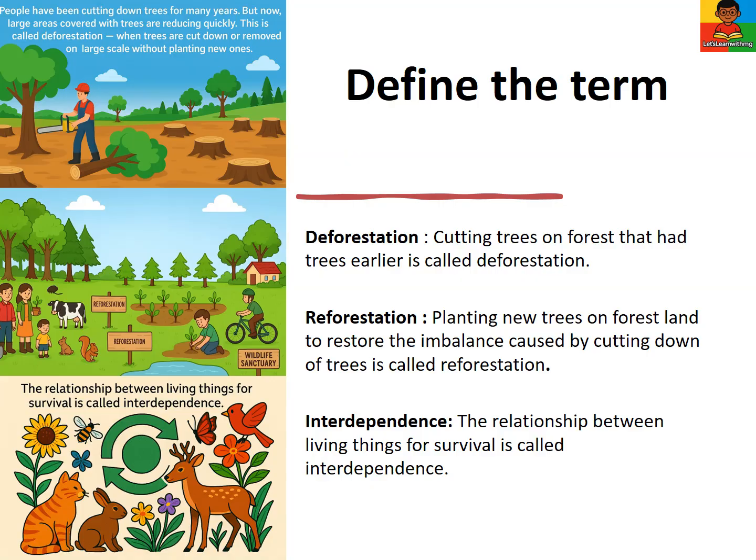Define the term. Deforestation. Cutting trees in a forest that had trees earlier is called deforestation. Reforestation. Planting new trees on forest land to restore the imbalance caused by cutting down trees is called reforestation. Interdependence. The relationship between living things for survival is called interdependence.